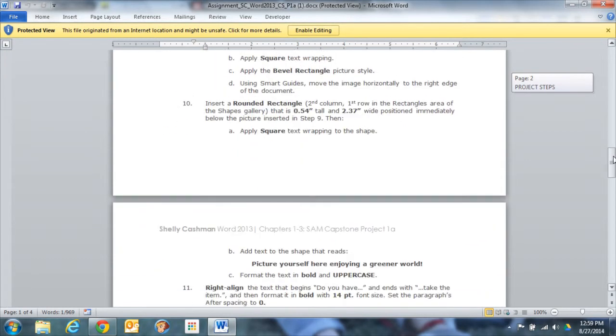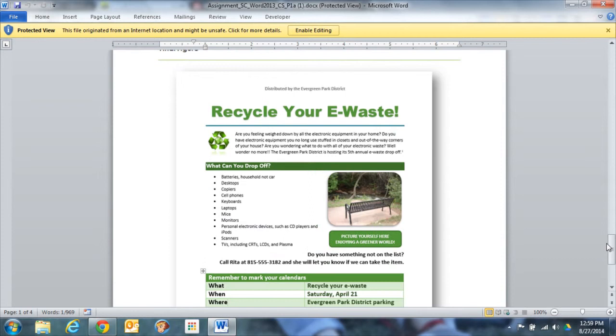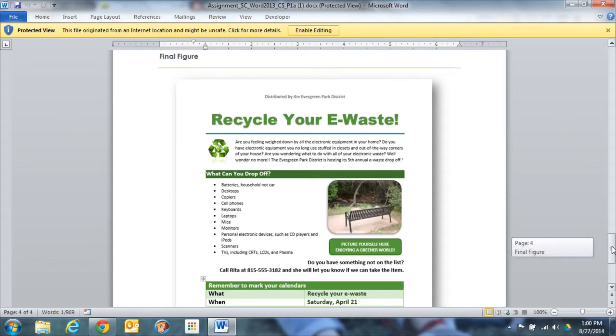The other piece of advice that I have for you is at the very bottom, it gives you an image of what the completed project should look like. In the past, when I've used SAM, students have had a tendency to want to skip down to see what the file is supposed to look like, and then they spend all their time trying to make it look like that rather than following the instructions. If you follow the instructions step by step, it will end up looking like this anyway. So save yourself some headache, and follow the steps one by one until you get to the very end.